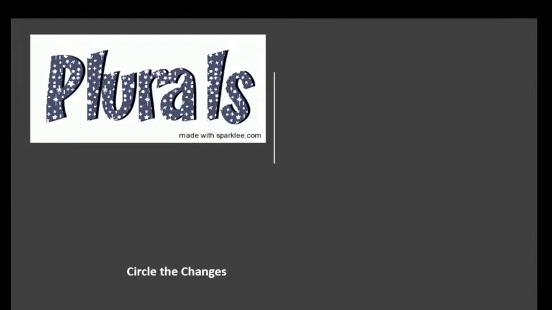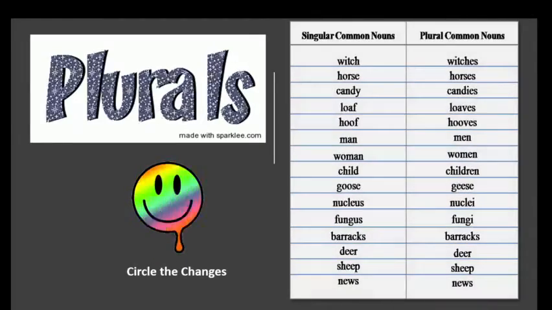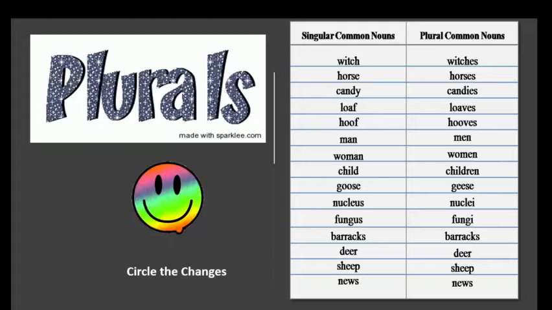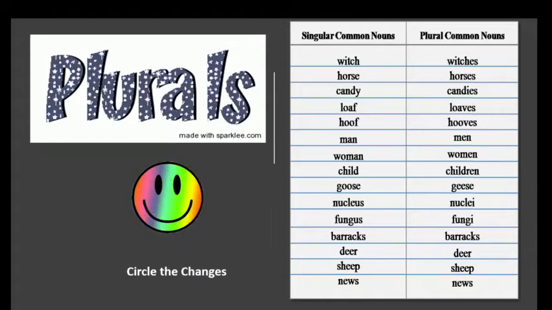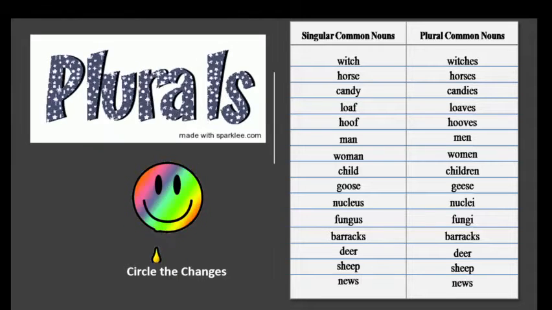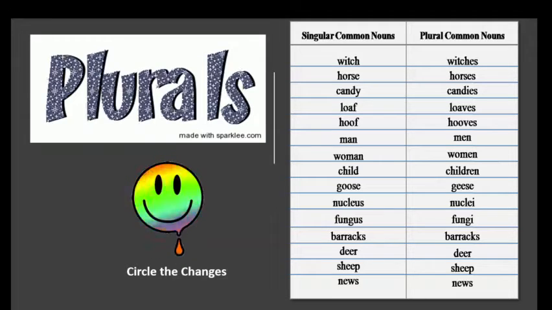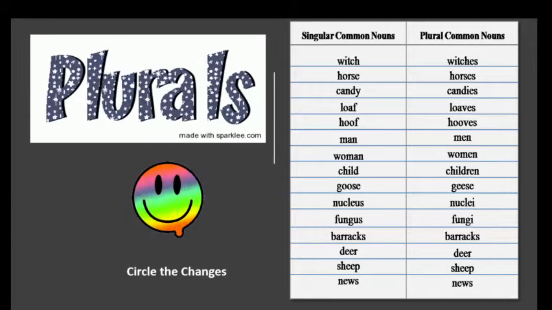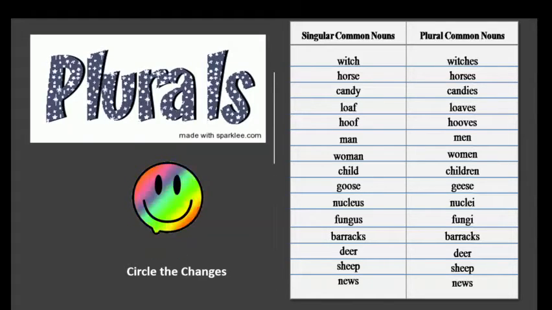Now, plurals are many things, many people, many animals, many whatever. We are talking about quantities. Now, if I show you that list, when you talk about quantities, you just add s. Example, cat, I'll just add the s. It will be cats. That means many cats. But I'm talking now about the irregular plural nouns, like witch, turned out to be witches, horse, horses, candy, candies. Now, do you see the change? I want you to circle this change as we read.